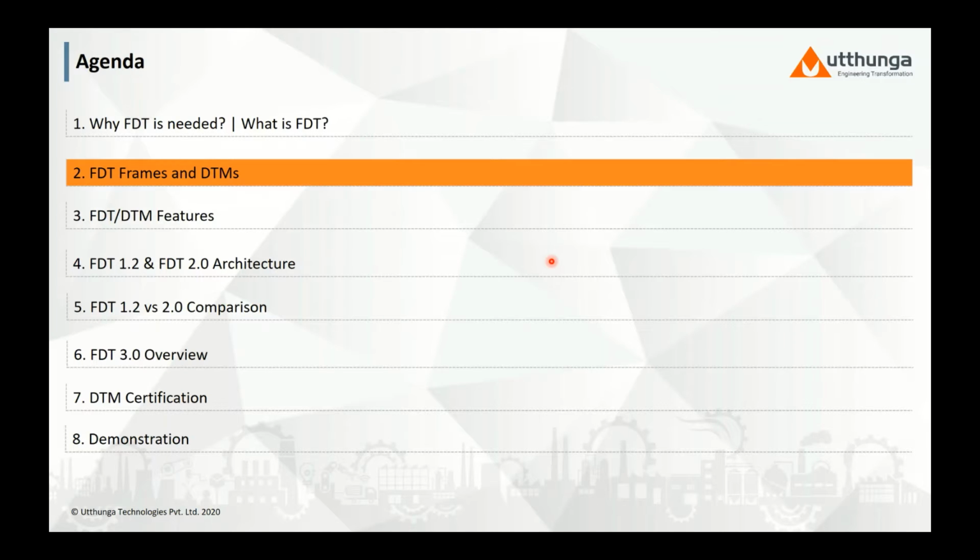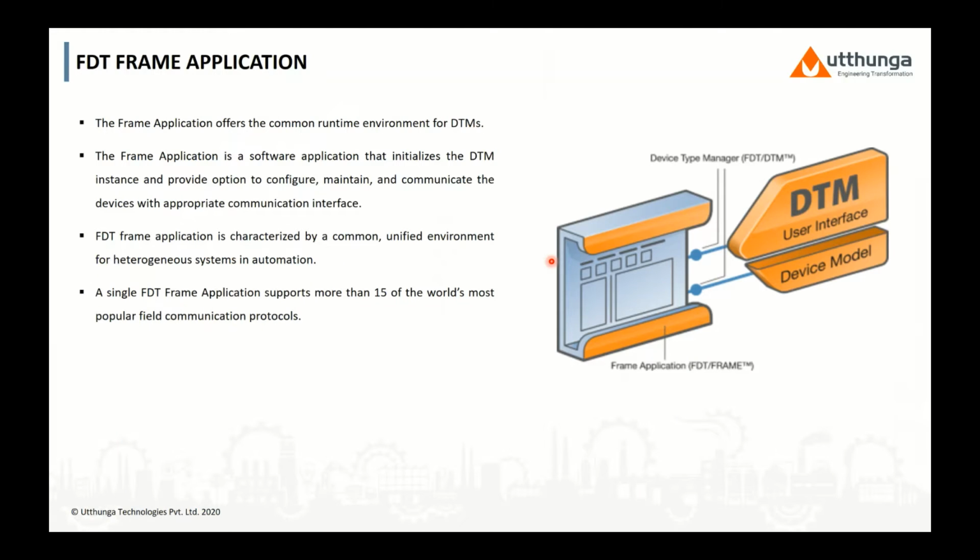So let us understand the frame application, DTM, and its types. So now, what is a frame application? A frame application is a runtime environment for the DTMs to work with. You can think of a frame application as an internet browser, just like Internet Explorer or Chrome, and the DTM is like an HTML web page, which works inside the browser. Without a browser, we will not be able to launch the web page, and in the same way, we will not be able to work with the DTMs without a frame application.